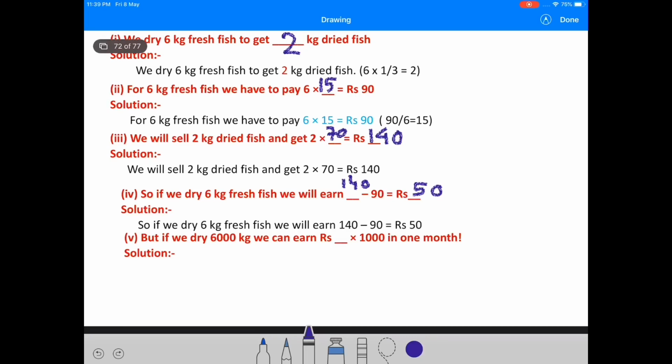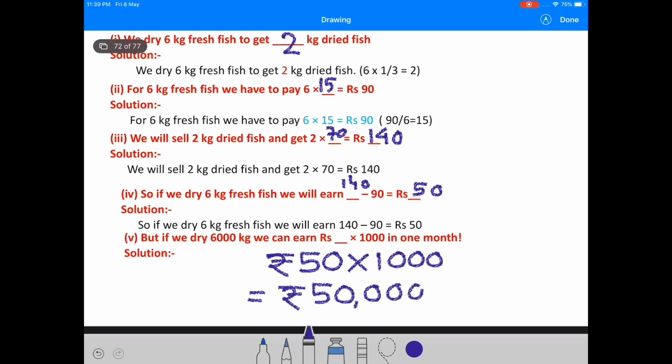Question number 5. But if we dry 6,000 kg, we can earn rupees dash into 1,000 in 1 month. Rupees 50 into 1,000 is equal to rupees 50,000 in 1 month.